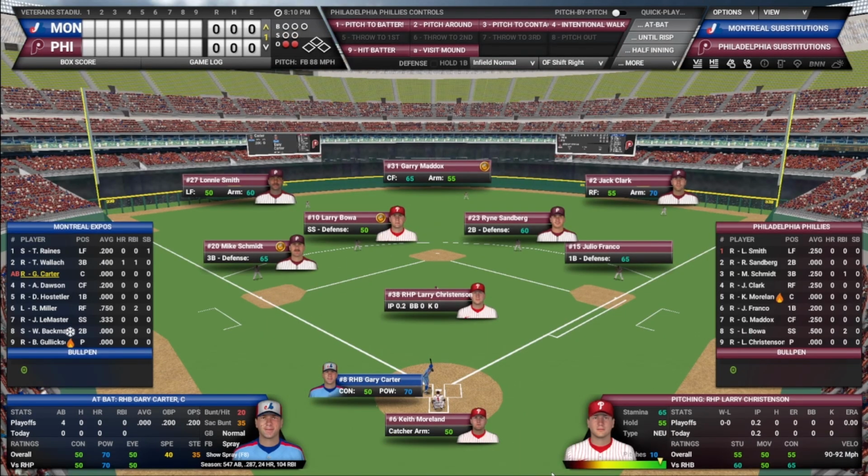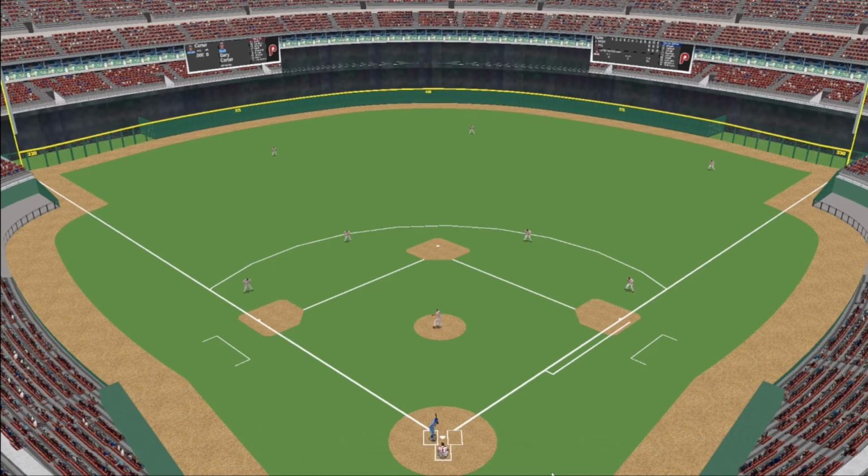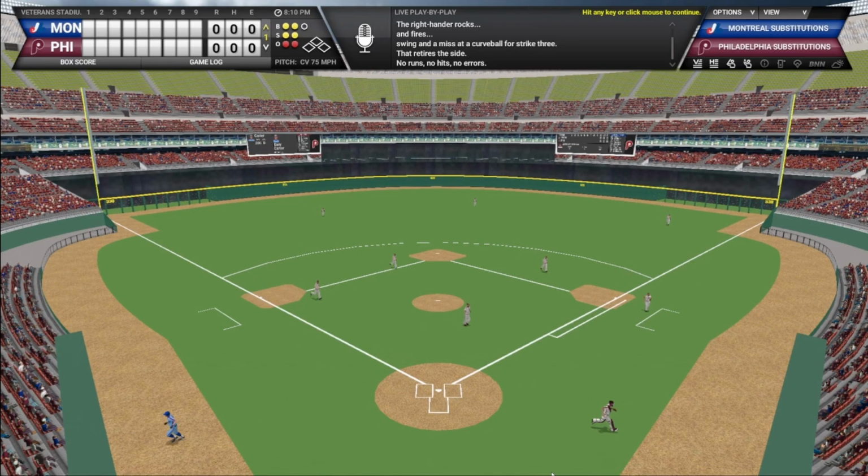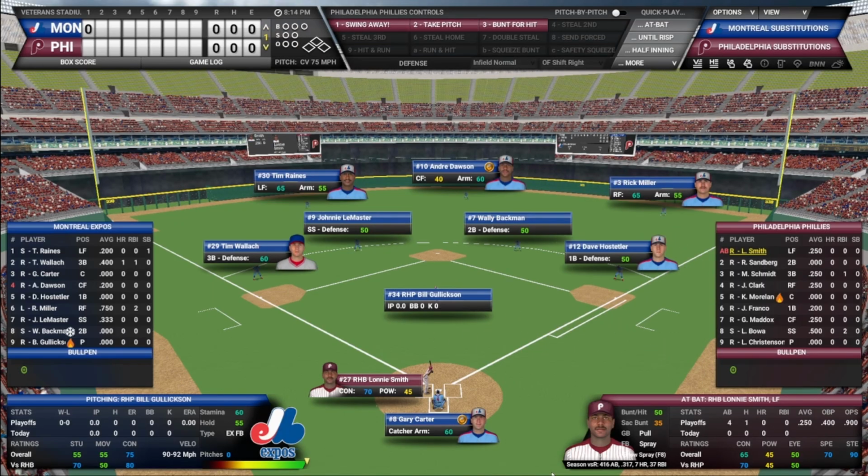Gary Carter steps in, 0 for 4 in game 1. He did get on base with a walk, if I remember correctly. Swung on and missed, struck him out. Christensen gets the Expos 1-2-3 in the first. Bill Gullickson on the mound for Montreal. Had a lot of success against our Phillies this year.